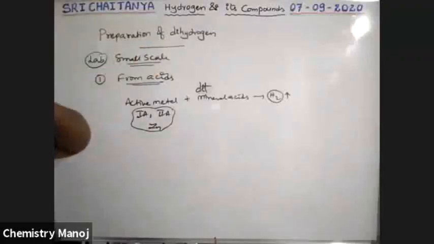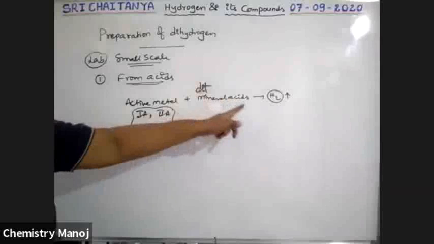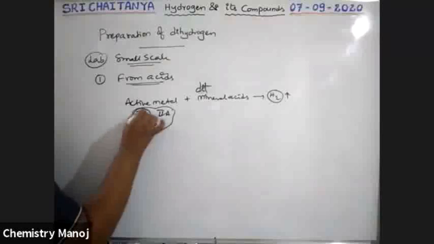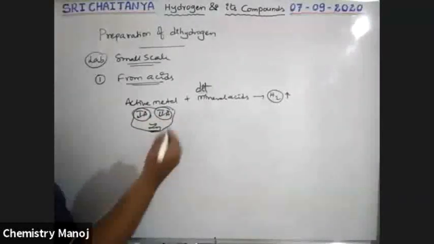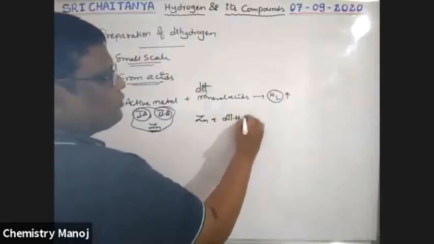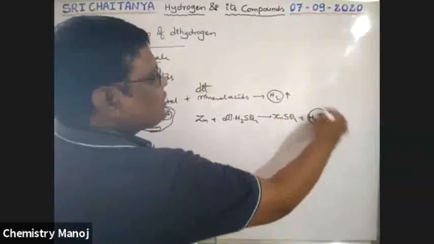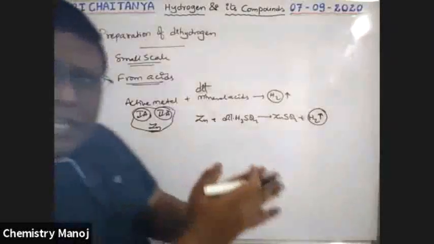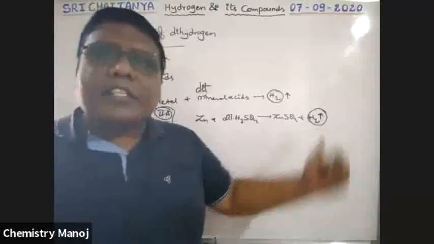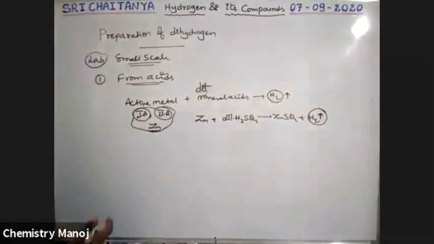So preparation of dihydrogen. Laboratory methods, from acids: any active metal reacts with dilute mineral acids and liberates hydrogen gas. Active metals are nothing but 1A, 2A metals along with zinc. Let us take an example. Zinc reacts with dilute H2SO4, gives ZnSO4 plus hydrogen gas. Previously, I wrote this as nascent hydrogens. If there is no further reaction, nascent hydrogens combine with each other and convert into hydrogen gas. It is the preparation of hydrogen in the laboratory. Please balance it, boys.